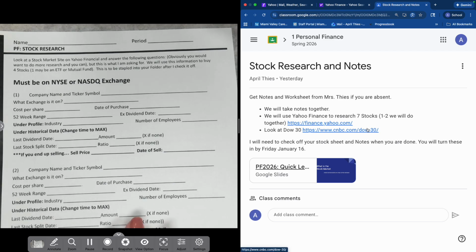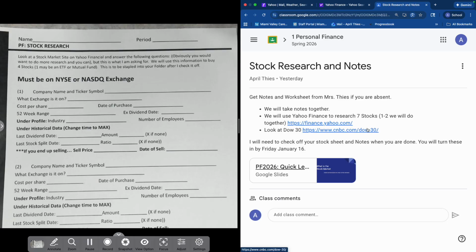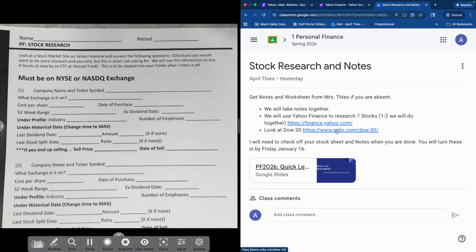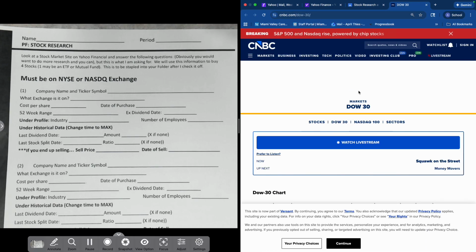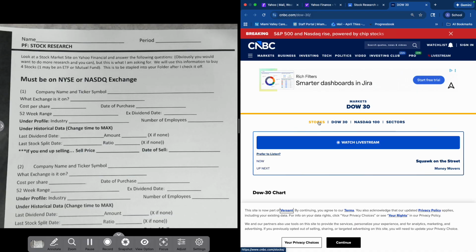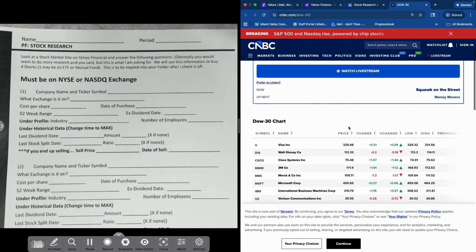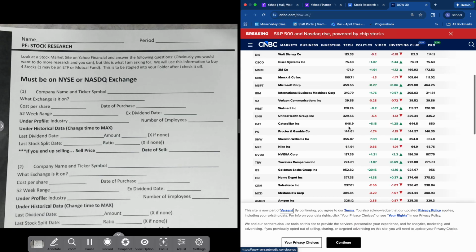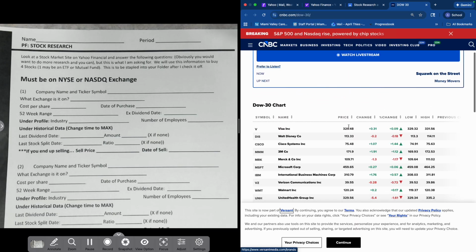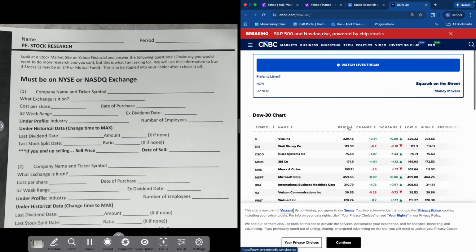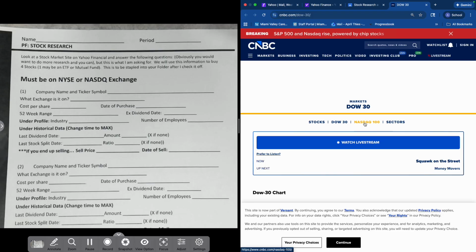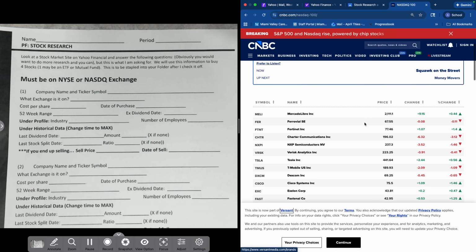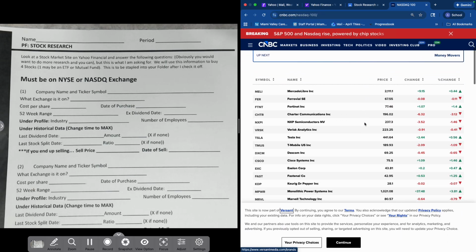To do your research on your stocks, you're going to first have to pick a stock. You can go to the Dow 30. There might be different links in the one that you're looking at, but we do have the Dow 30. A bunch of these are more stable stocks, or considered more stable stocks. Or the NASDAQ 100, and many of these you might have seen before.